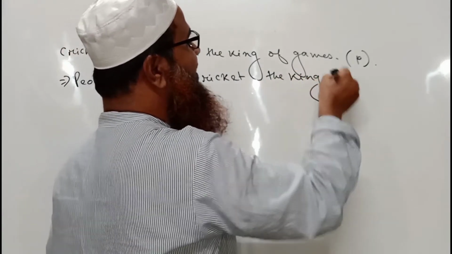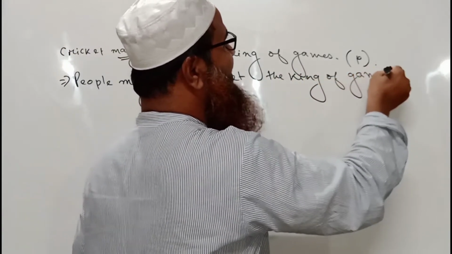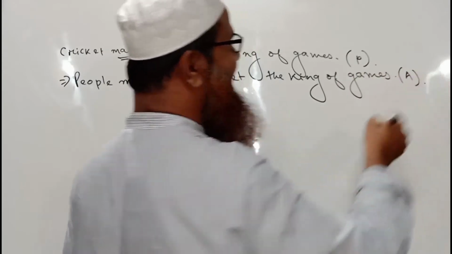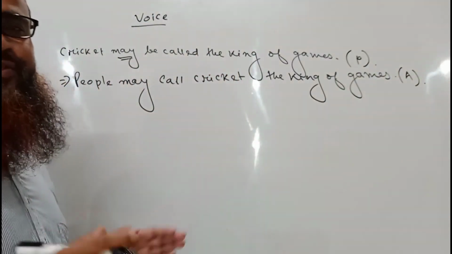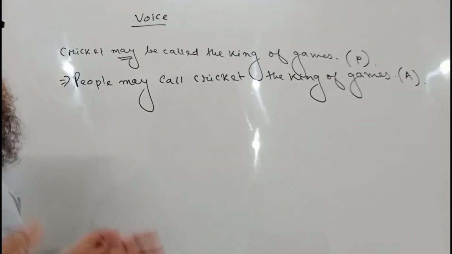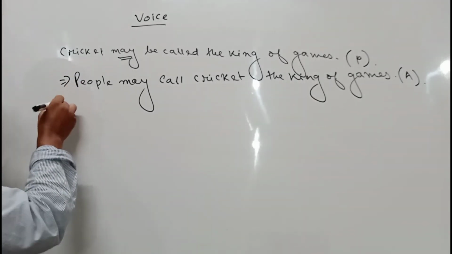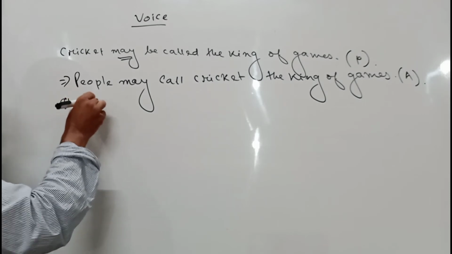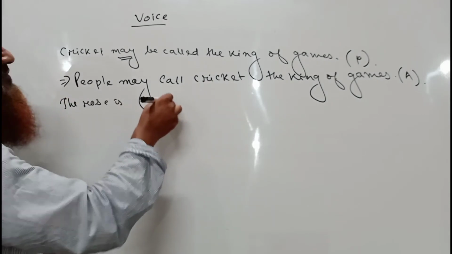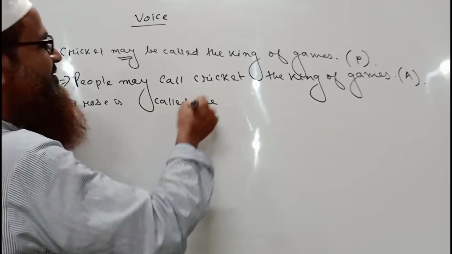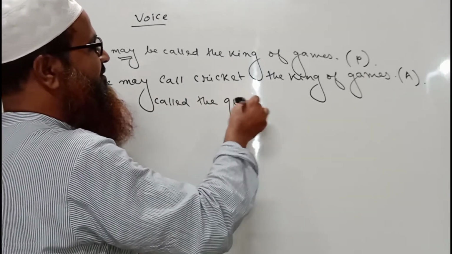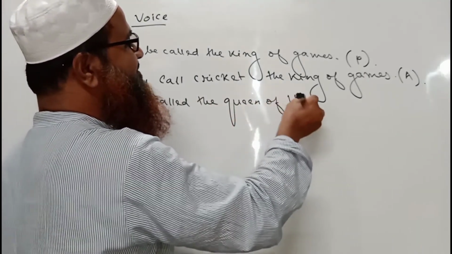So I hope you have already understood what I am going to teach you or explain here. Again, we may write: the rose is called the queen of flowers.